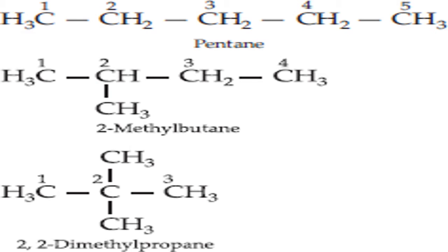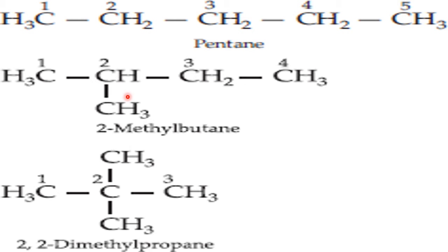CH3, CH2, CH2, CH2, CH3. Pentane. In pentane, all carbon atoms are in a straight chain. Therefore this is called normal pentane, normal chain, in short n-pentane. But in the second example, out of the five carbon atoms in pentane, four are in the chain and one is branched. The molecular formula is the same, but the structure and chain differ. Here all five are in a straight chain; here four are in the chain, one is branched.